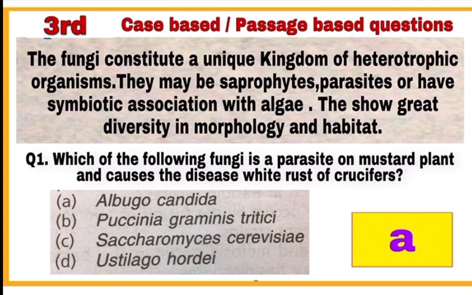Which of the following fungi is a parasite on mustard plant and causes the disease white rust of crucifers? White rust occurs in crucifers and is characterized by the appearance of irregular white blisters on the leaves and stem, and it is caused by Albugo candida. So, option A is the correct option. Answer A.